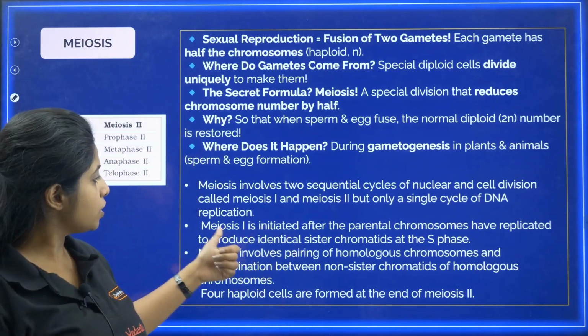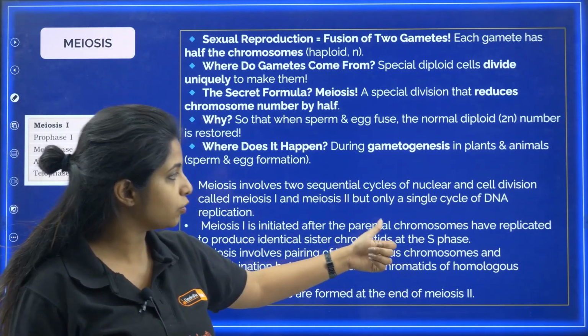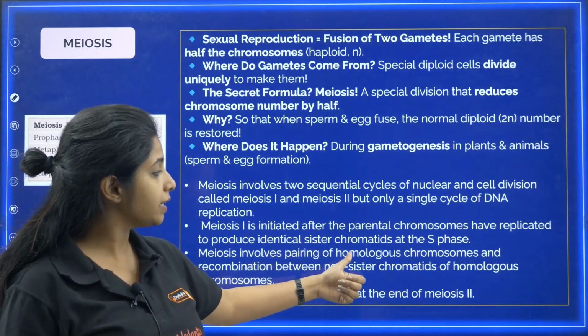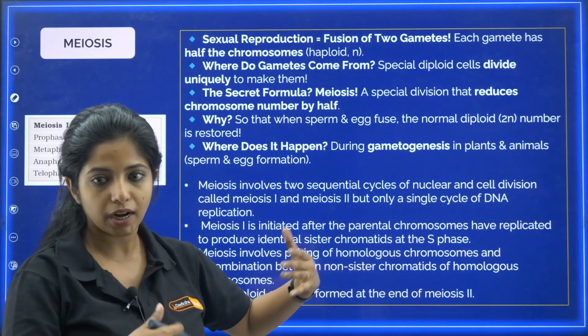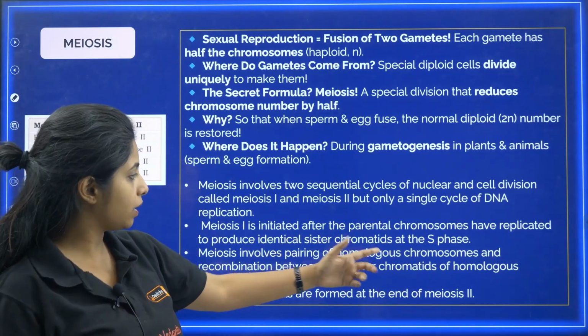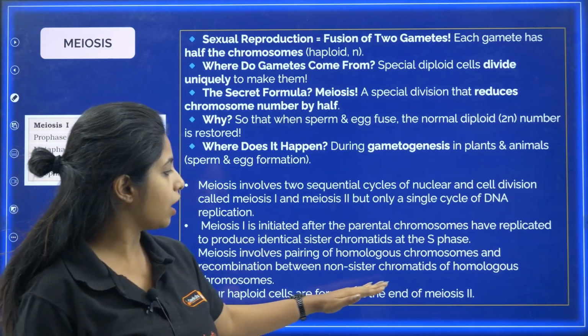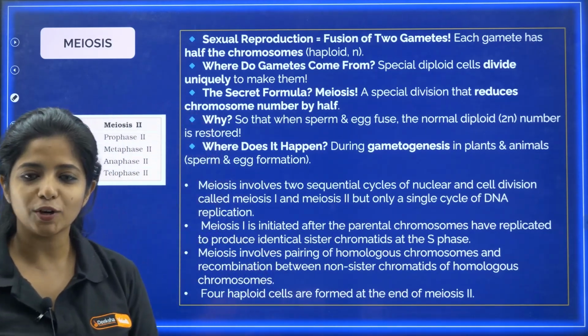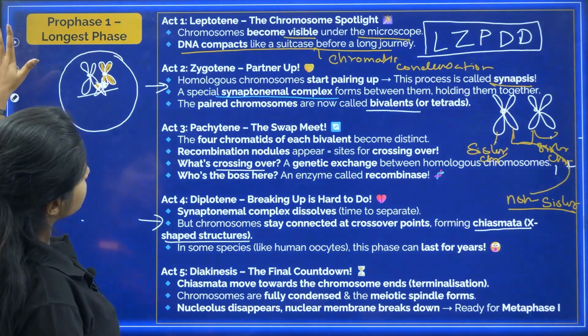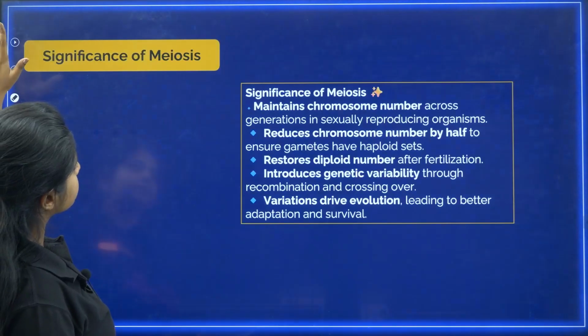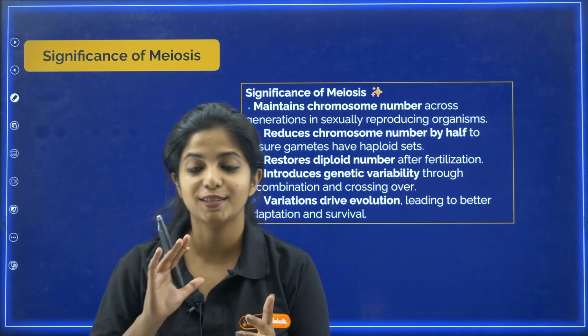Okay. Now meiosis I is initiated after the parental chromosome have replicated to produce identical sister chromatids, at the S phase, after that only it will happen. Meiosis involves pairing of this. I just read it. 4 haploid cells are formed at the end of meiosis II. That's all. And now the significance of meiosis.